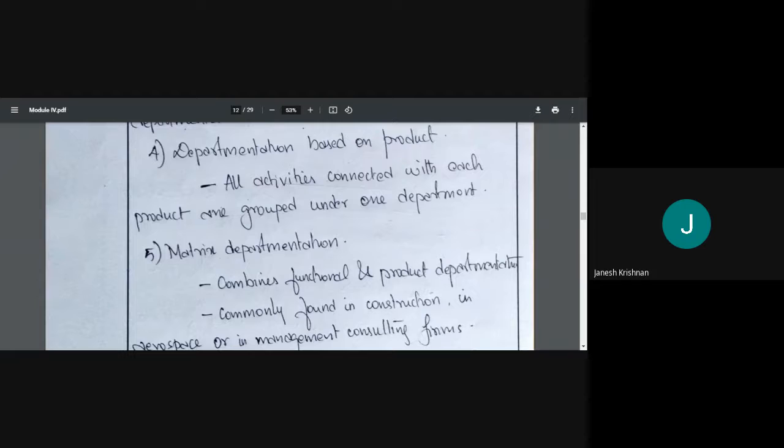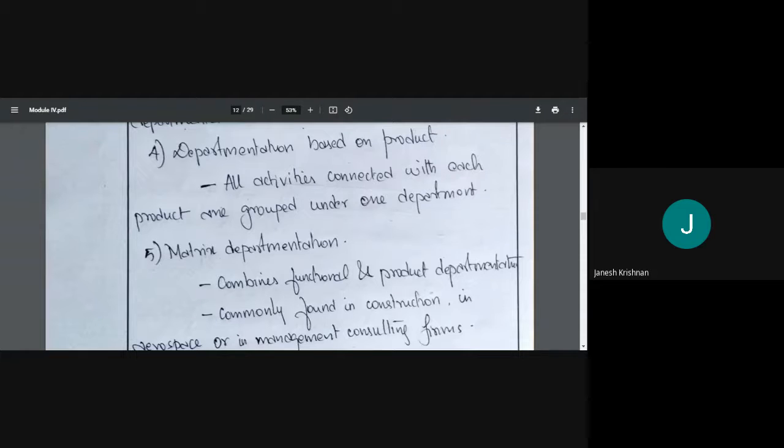This two-wheeler will have its own production, its own finance, and its own marketing. Similarly, three-wheeler will have its own production, finance, and marketing. Four-wheeler will also have. So based on product, we are forming the department.